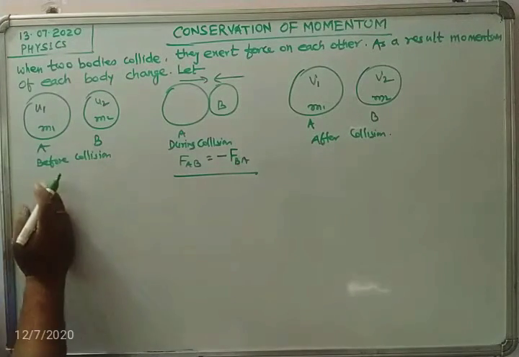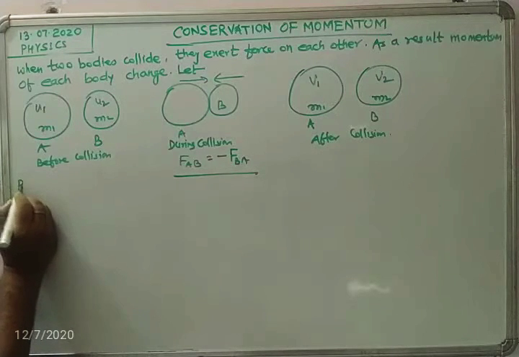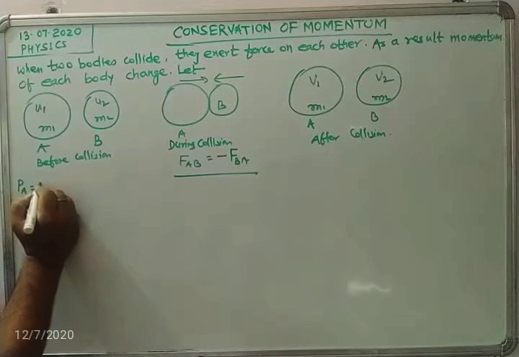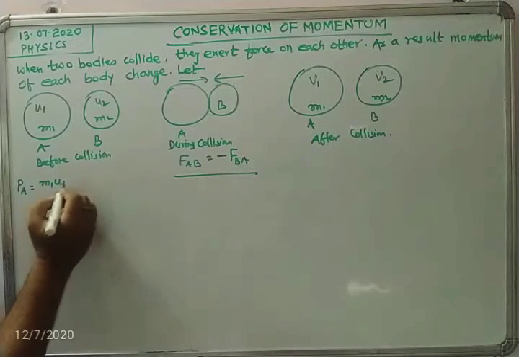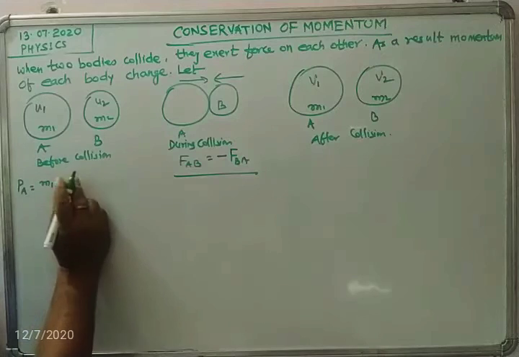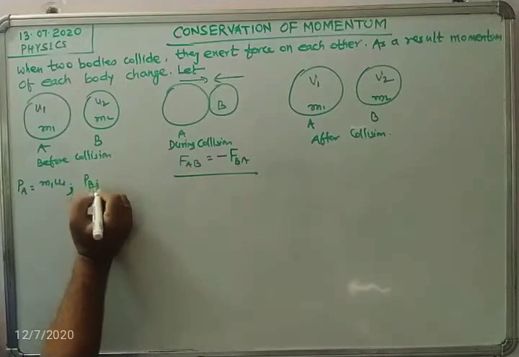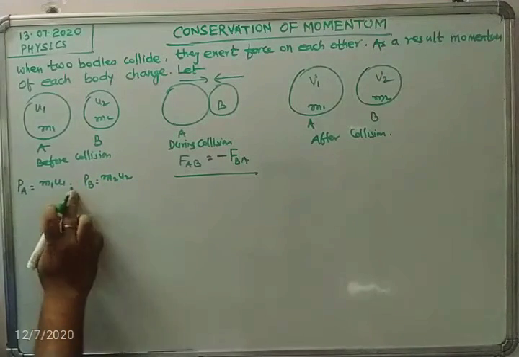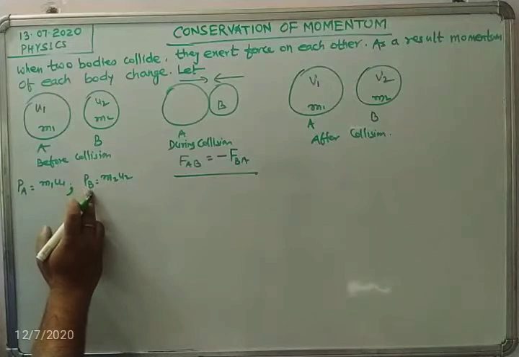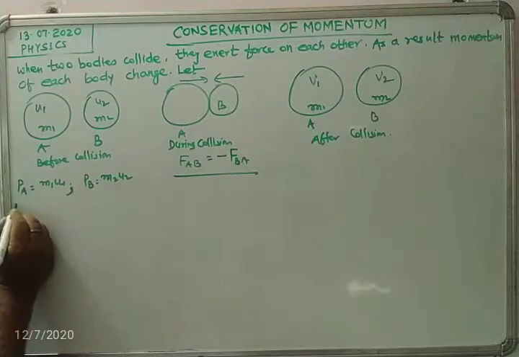Now for body A, the momentum PA before collision is m1 u1. For body B, the momentum PB is m2 u2. Here P means momentum, and B means body B. So what is the total momentum?